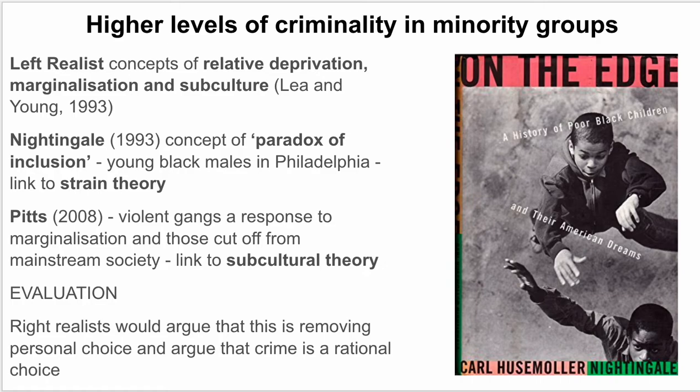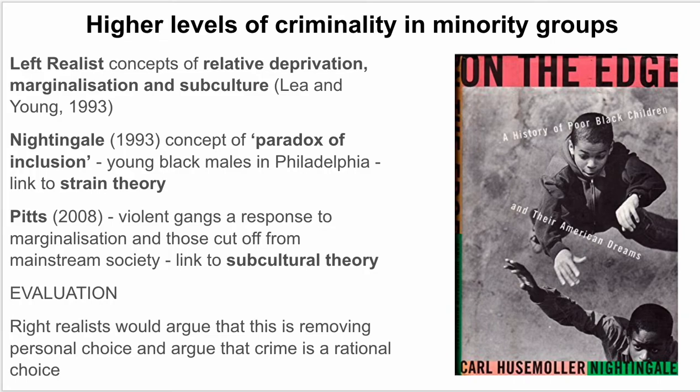So big evaluation here would come from right realists who would say this is removing personal choice, and they would argue that crime is a rational choice. It's not about people's economic position. Right realists would argue that criminals make a choice, and we shouldn't excuse them. This is excusing them. It's saying, oh, it's about their background. Right realists would be very critical of that.